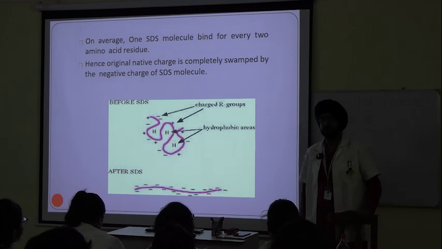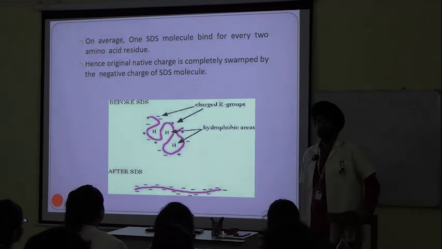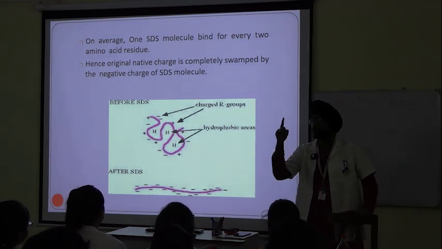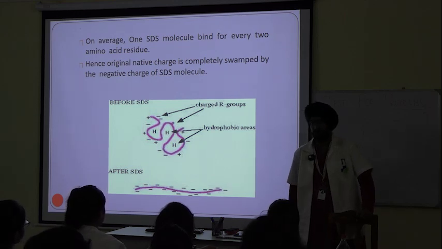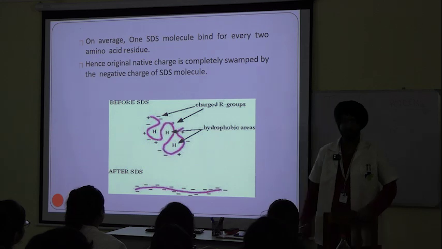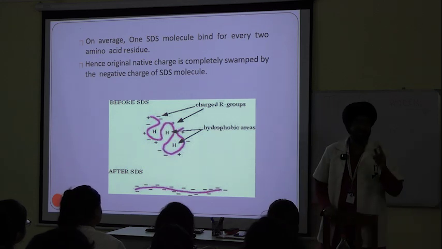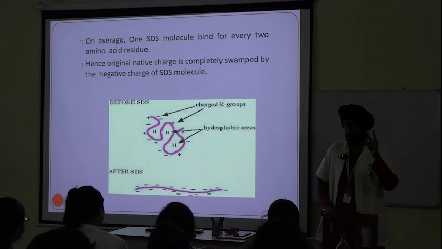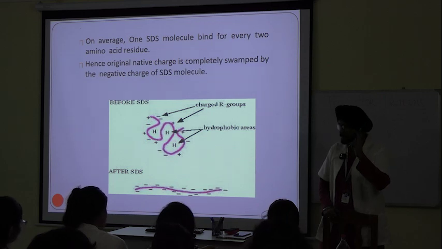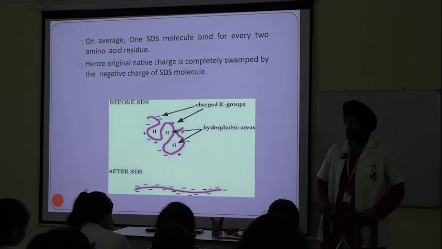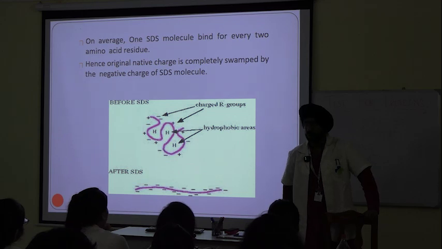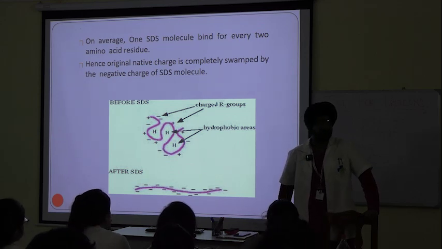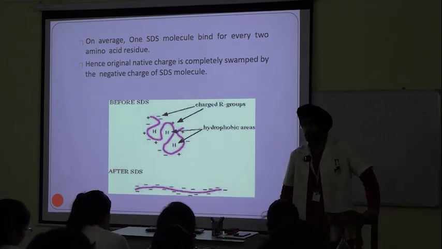Point number 2. What do you observe? That it is negatively charged. Now, why is this also important? Proteins can be positively charged, proteins can be negatively charged, and proteins can be neutral also. So the inherent charge on proteins can affect the mobility. So what we do is cancel that factor also.